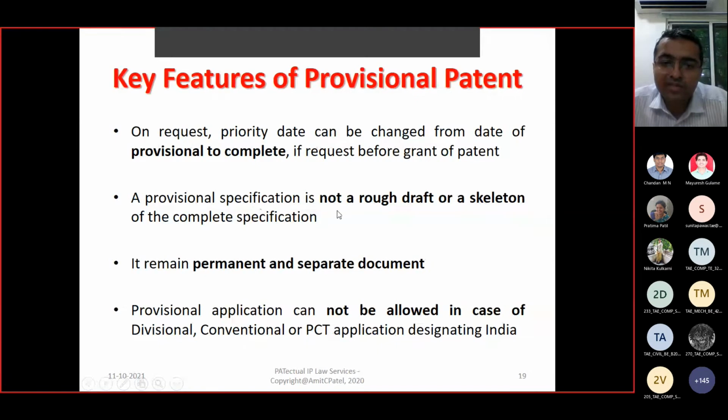A provisional specification is not a rough draft or a skeleton. It is a permanent and separate document and always remains with the patent document. It is not allowed in the case of divisional application, conventional application, or PCT application designating India.